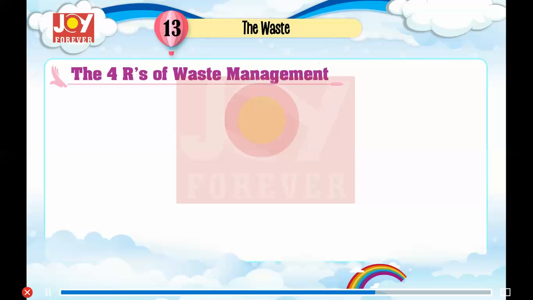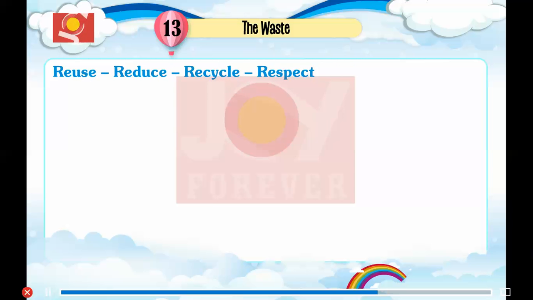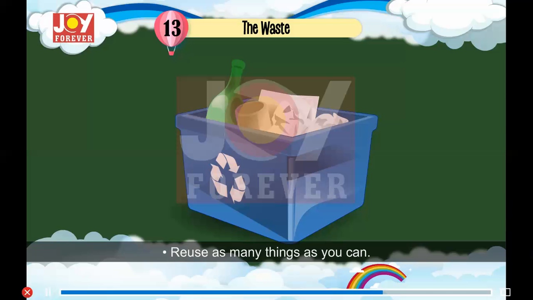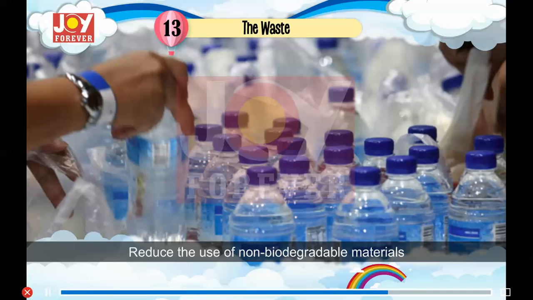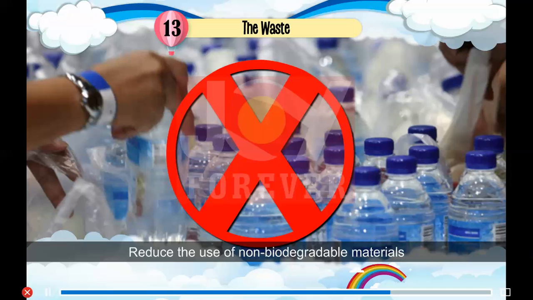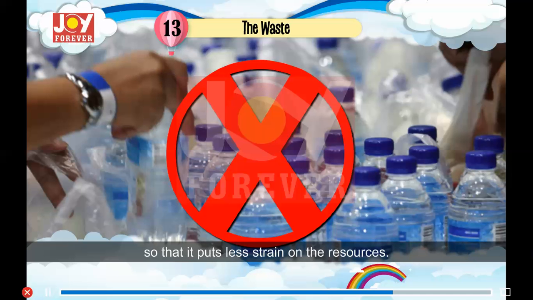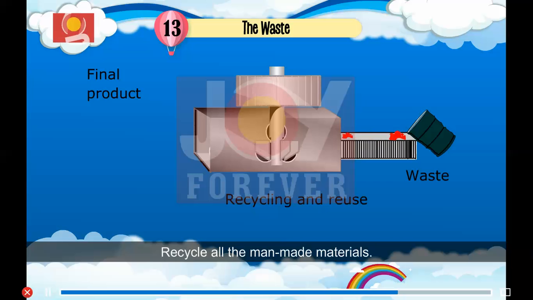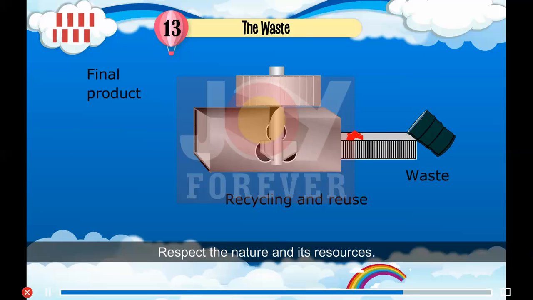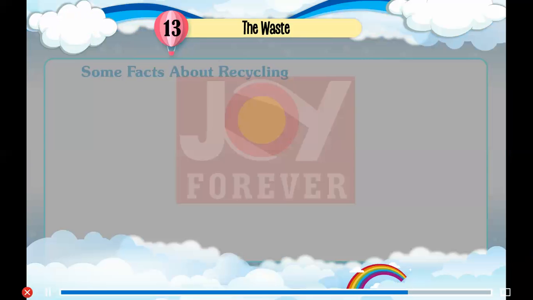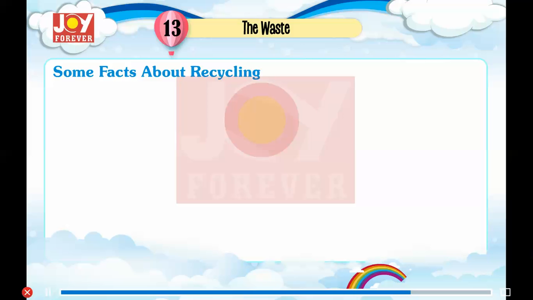The 4 R's of waste management: Reuse, reduce, recycle, respect. 1. Reuse as many things as you can. 2. Reduce the use of non-biodegradable materials so that it puts less strain on the resources. 3. Recycle all the man-made materials. 4. Respect the nature and its resources. Don't damage your environment.